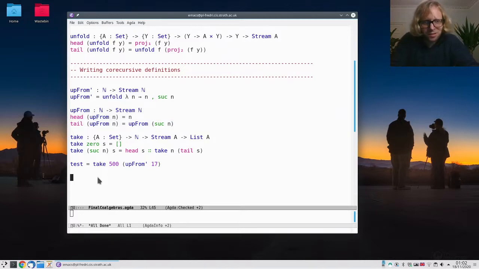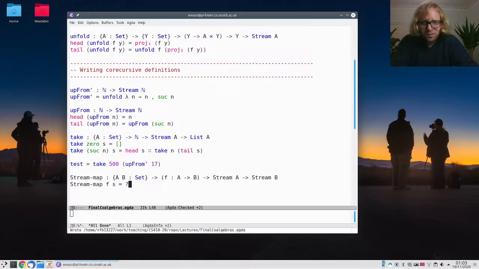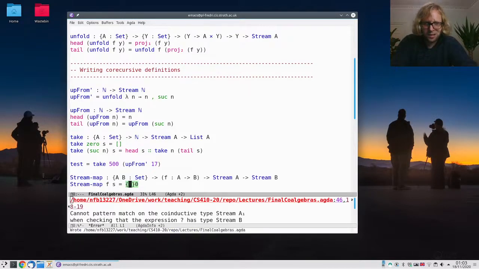Let's do one more example where we are writing a map of streams. If A and B are sets, and if F goes from A to B, then I should be able to take a whole stream of A's and turn it into a whole stream of B's. Okay, and here again, I can't pattern match on the S, right? This makes no sense. This is not defined by constructors. And we see that we really have to do this online as well, one element at a time, because we can't wait for this stream to finish because it never will. It's going to be infinite, right?